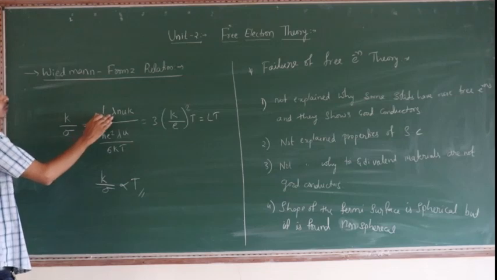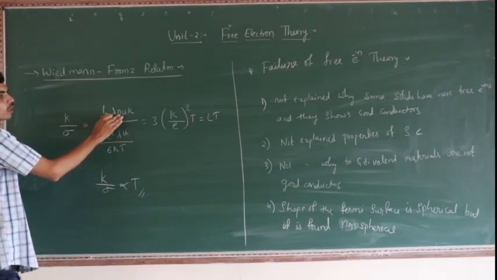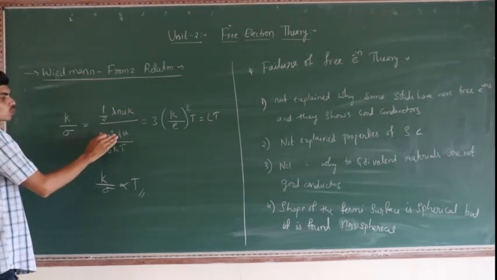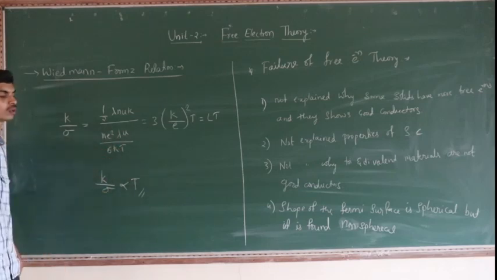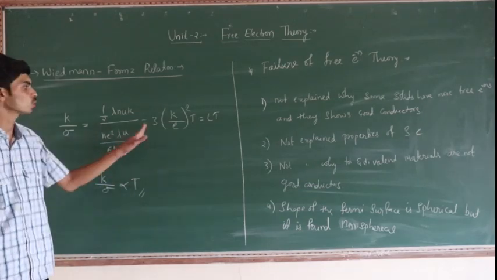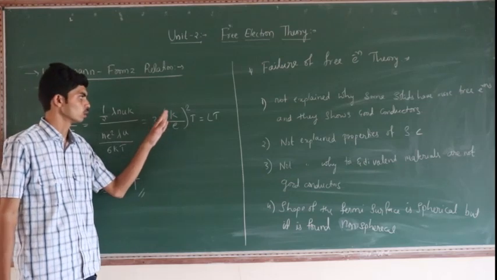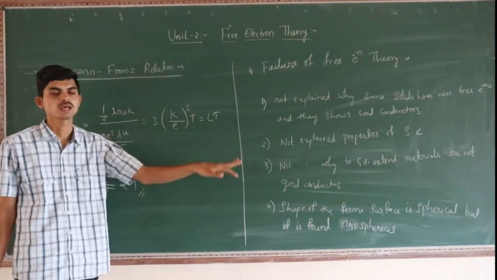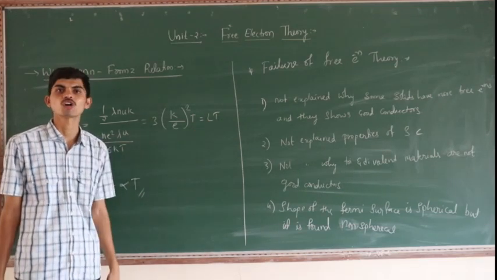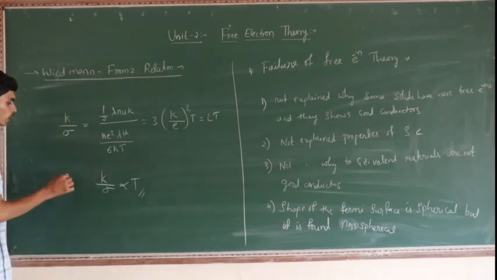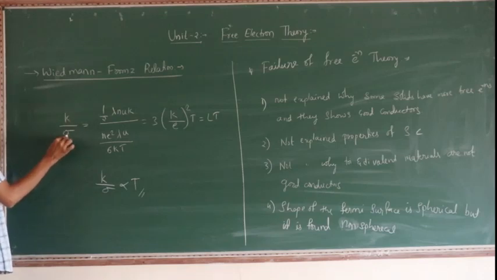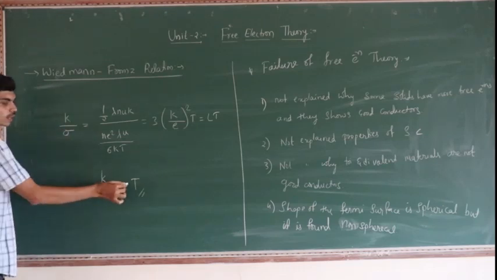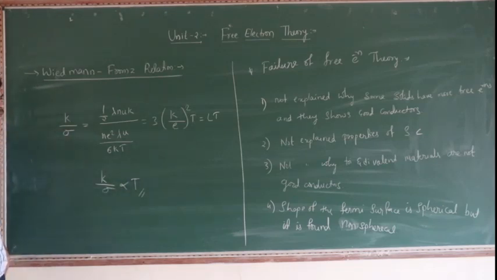That is equal to 1 by 2 lambda n u k divided by n e square lambda u divided by 6 kT, which is equal to 3 by 2 into k by e whole square into T. That is L into T. L is the Lorentz number. It also explains that the ratio of thermal conductivity to the electric conductivity is directly proportional to the temperature.